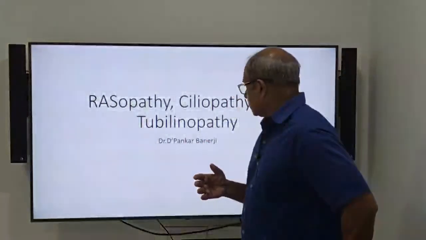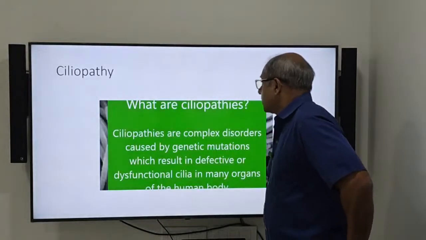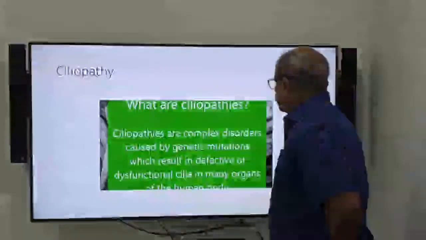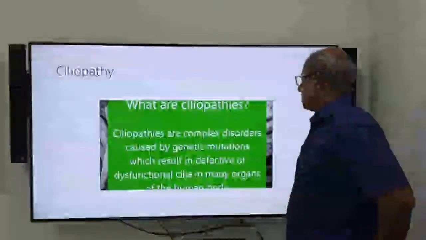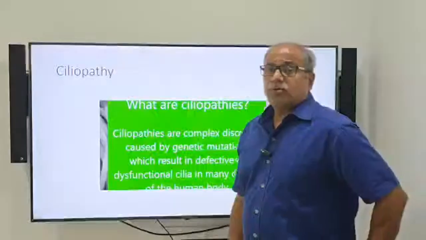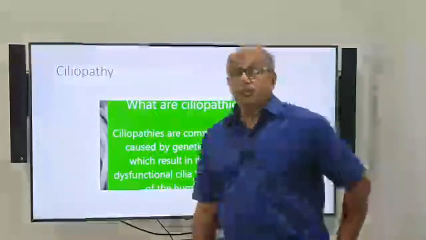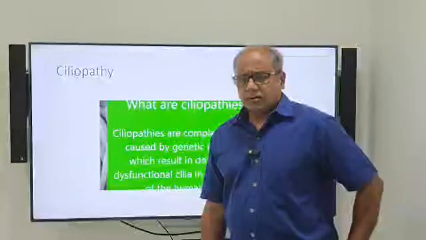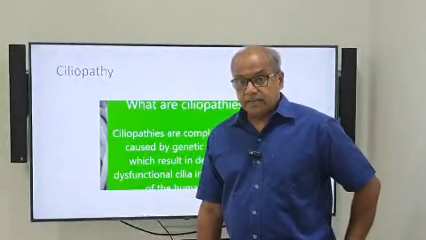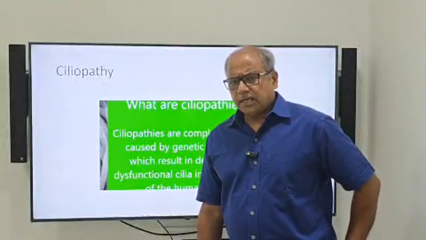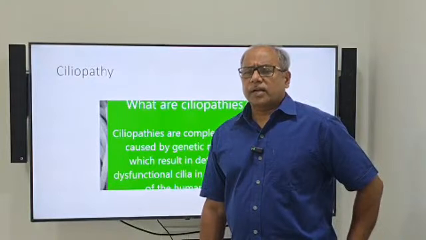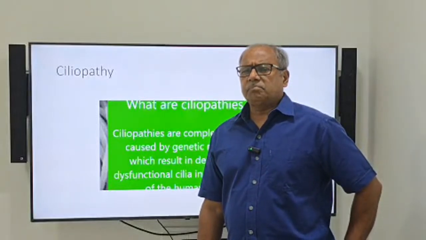Now, I will start this topic with ciliopathy. What is ciliopathy? Ciliopathies are complex disorders which result in defect and dysfunction of cilia of the human body. Now, the question is, why are we talking about cilia? Are all cells ciliated? Then what is the role of cilia? Can we see cilia in every cell? These are very important organelles in cells, which are very, very important in embryonic life.